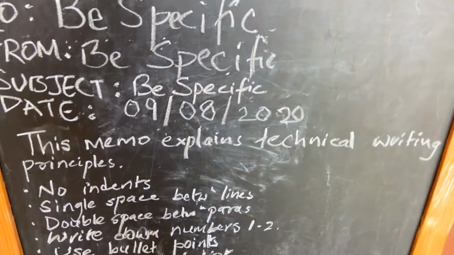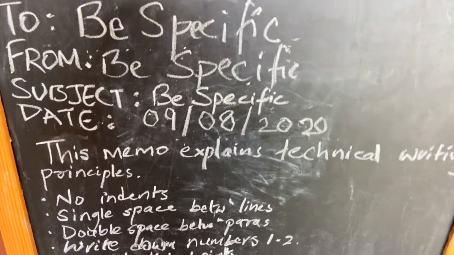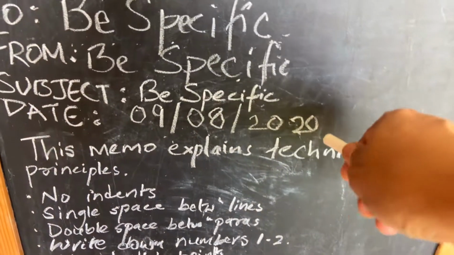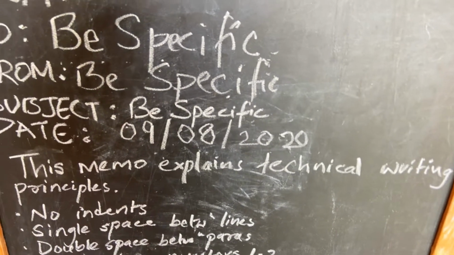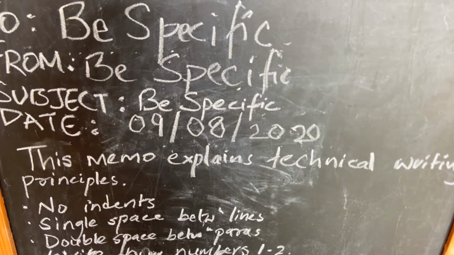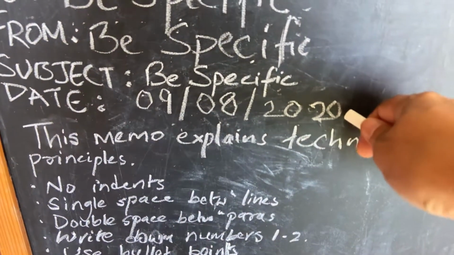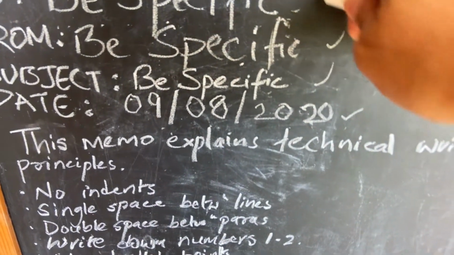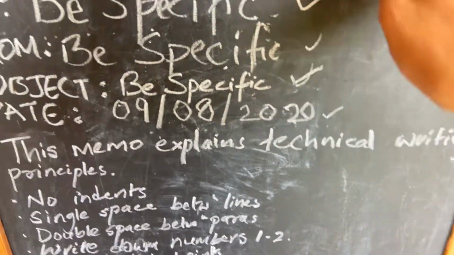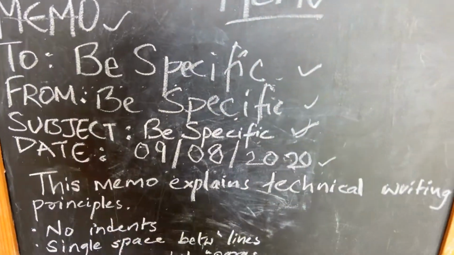9/08/2020. Why is date important? Because the memos or any form of official documents become official records. So having a date can pinpoint you to when this memo was written, what was written in this memo, and if the instructions or the explanations in the memo were followed or not. So the date is as important as all these three things. Make sure you write all of these four things in a memo. A memo should include all these things.